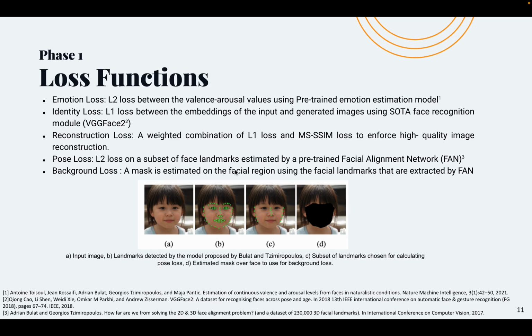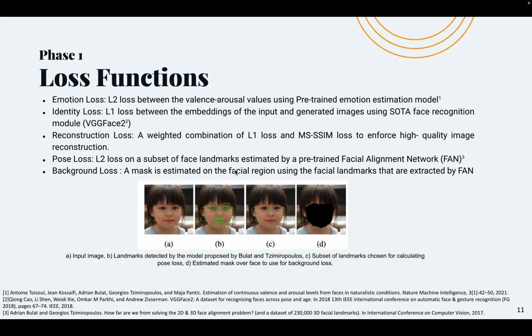Pose loss is used to preserve the pose of the input image, and for achieving that, we use a subset of landmarks that are estimated by Facial Alignment Network, FAN. You can see this subset of landmarks that we chose in image part C. And lastly, we have background loss.